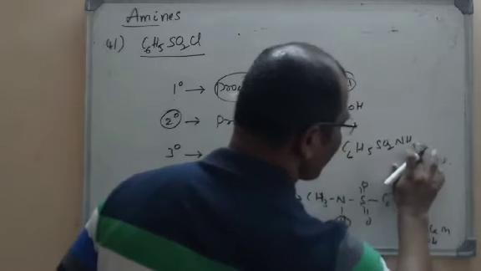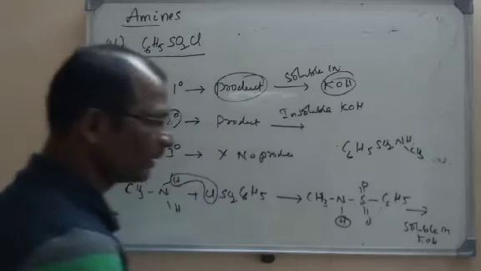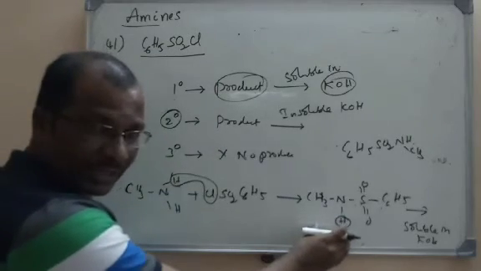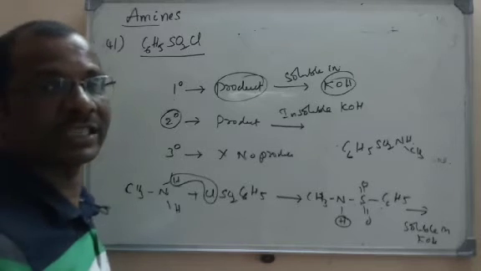But here what will happen? One of the alkyl groups is replaced. So N-methyl benzene sulfonamide. But anyway, we get a product that is acidic and it is soluble in KOH in case of a primary amine.